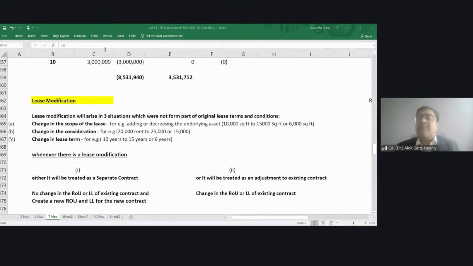While we had entered into an agreement with our landlord for occupying two rooms at a rental of 10,000 rupees, now since my friend had come, we requested our landlord to increase the scope of the lease contract, and we said, instead of two rooms, sir, can you please provide us the three rooms? Can you provide us a third room also? So friends, was this third room part of the original lease contract?